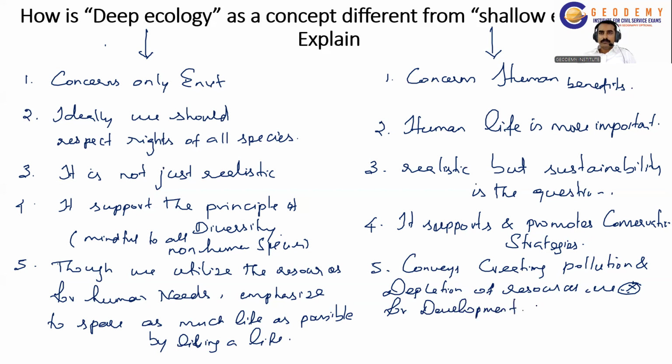But they are concerned a little about the environment. They say that we should reduce pollution through conservation strategies.